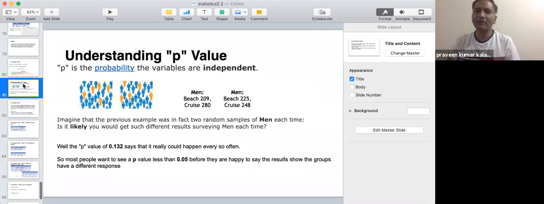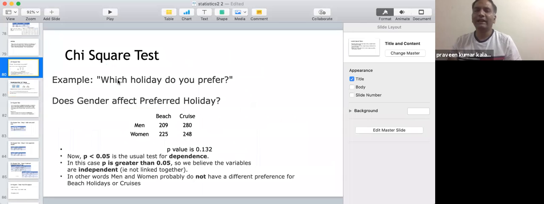So points for you to note here is the type of the data that it deals with. It deals with the categorical data, and it deals with the comparison between the groups, and you are talking about whether the independent variable would make a difference or not. The independent variable in this case is beach or cruise, whatever the holiday decision that they are taking. Whether it actually makes the difference or not is what you are checking. Based on that, you are working through the problem and finding out whether it makes the difference or not.